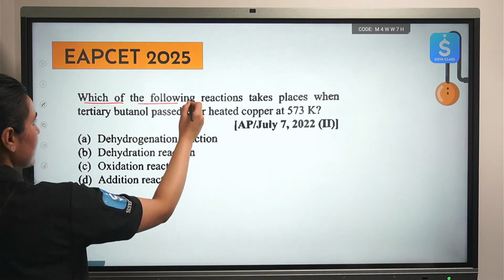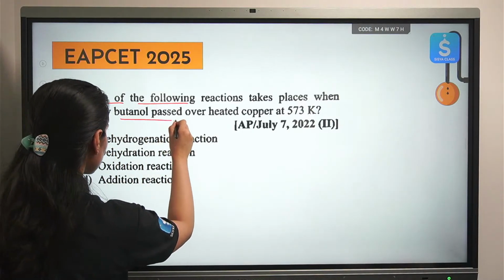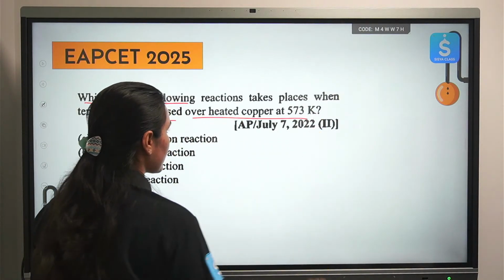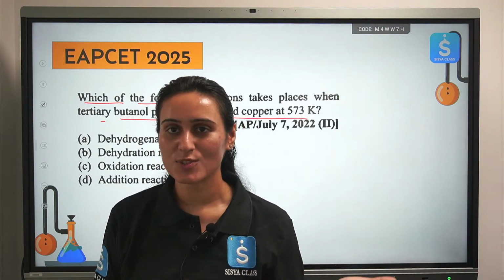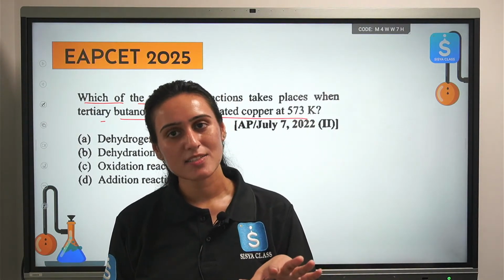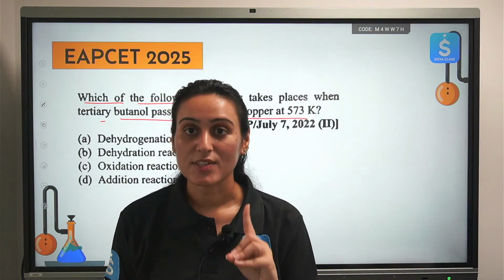Which of the following reactions takes place when tertiary butanol is passed over heated copper at 573 Kelvin? Now this is also a set of reaction that you should know about. I will write the 3 sets of reaction, note it down, apply it yourselves.